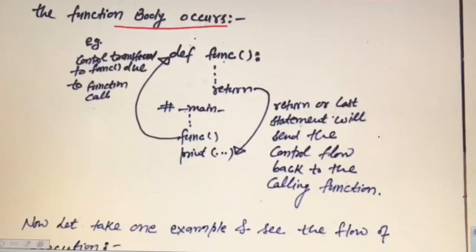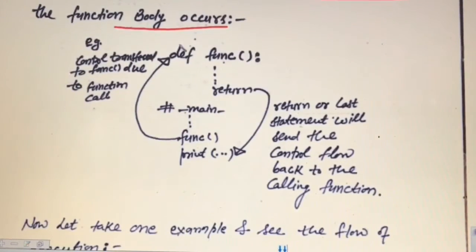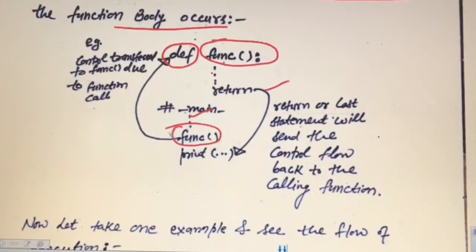So now see this skeleton here. This is a def keyword. This func is a function, this colon, and then this is the body of the function, then a return statement is there. This is the main part. So this function is called somewhere and then there is a print statement somewhere after that. So when the function is called, control will go to this def. Now this function will be executed, this statement will be executed, and then when the return comes, control will return to the function call instruction. This is the function calling instruction. So control will return to the very next instruction after it, if it is not returning any value. If it is returning any value, then it will return in the same statement.